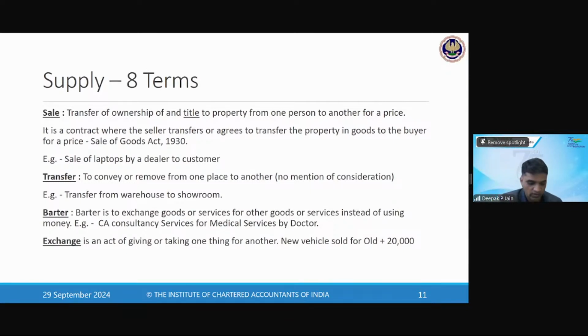So I'll give the old vehicle plus some cash value for it, like I'm giving my old vehicle plus 20,000 rupees. This is an example of exchange. So there's a difference between barter and exchange. Barter is something for something, but exchange is something plus cash in return for something.